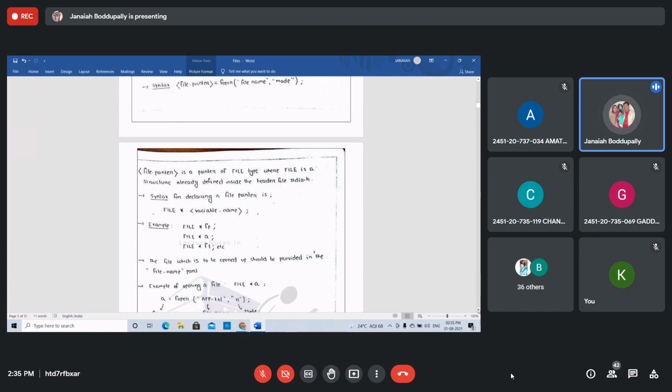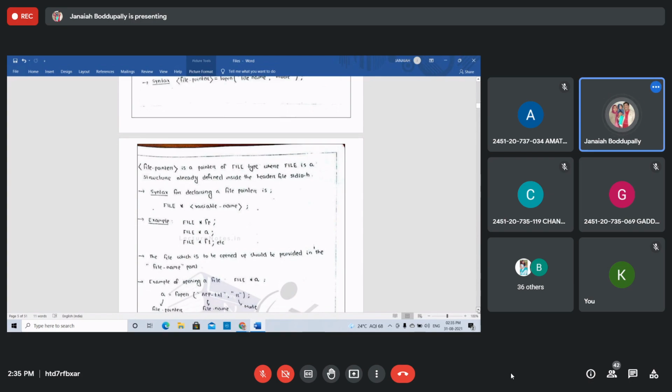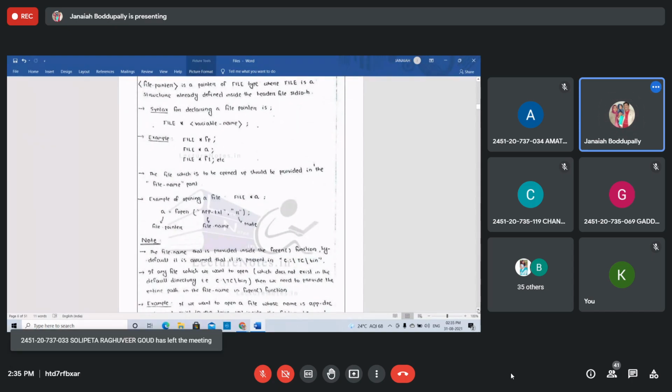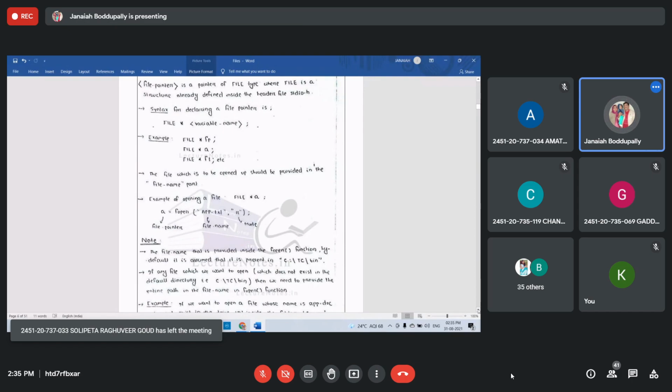The file which is to be opened should be provided in the file name part only. See this file name. Example, opening a file: FILE star a, then a equals fopen of app.txt, and the mode, for example r. You write the mode of the file. To point to that file, the file pointer is a. You create a file pointer. The declaration of the file pointer is FILE capital star a, where a is the file pointer name.